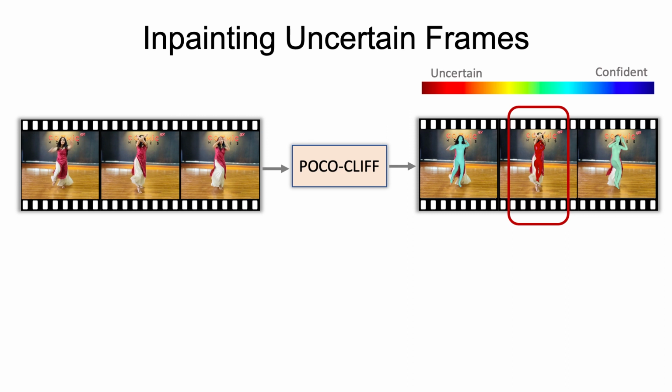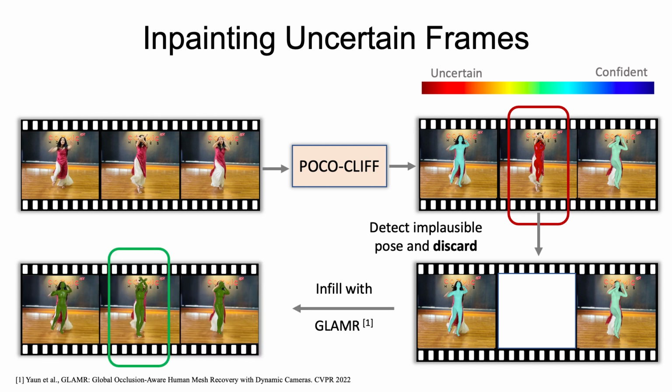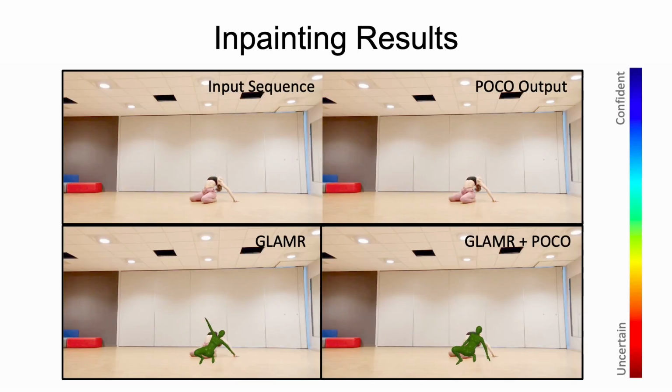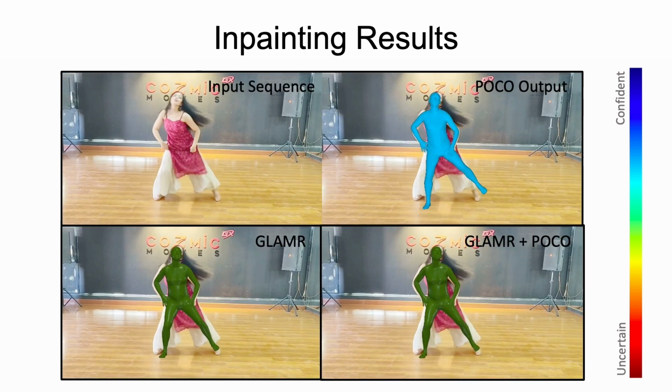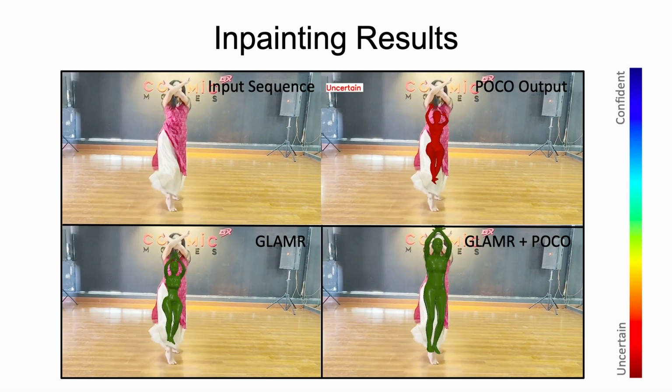For our second downstream task, we automatically detect and remove the uncertain pose estimates from a video sequence using POCO's uncertainty estimates. Then we inpaint the 3D bodies for uncertain frames using GLAMR. Here are some results. When the woman bends, POCO detects the implausible pose, which is replaced using GLAMR's infilling method. Similarly, implausible pose due to occlusion is detected by POCO and is then replaced using GLAMR.